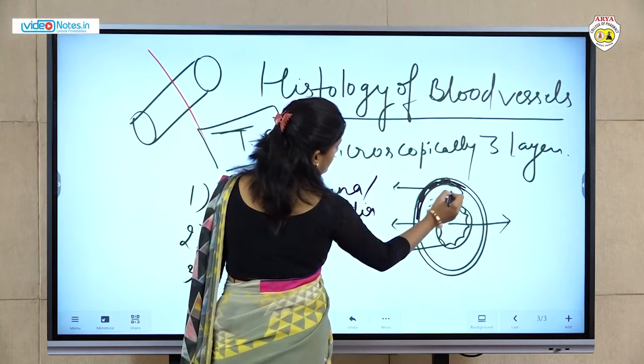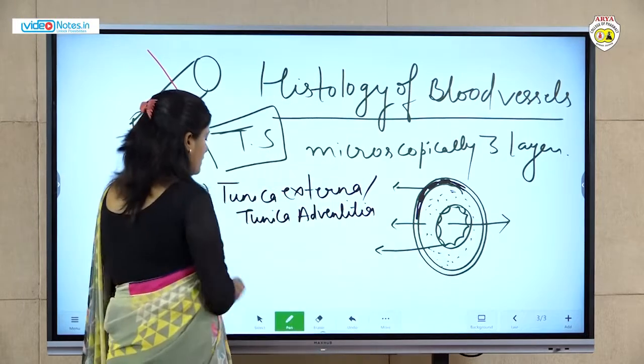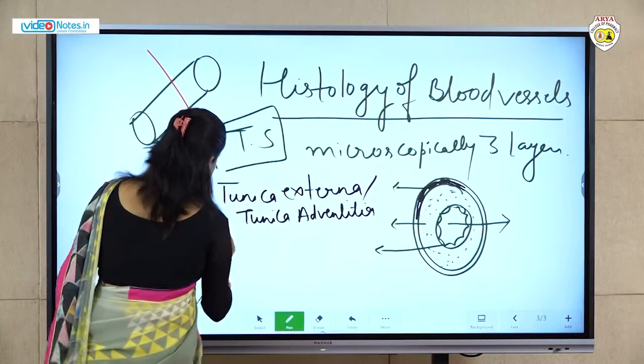Now the next one is the second layer. This is the middle one. This middle layer is known as tunica media.